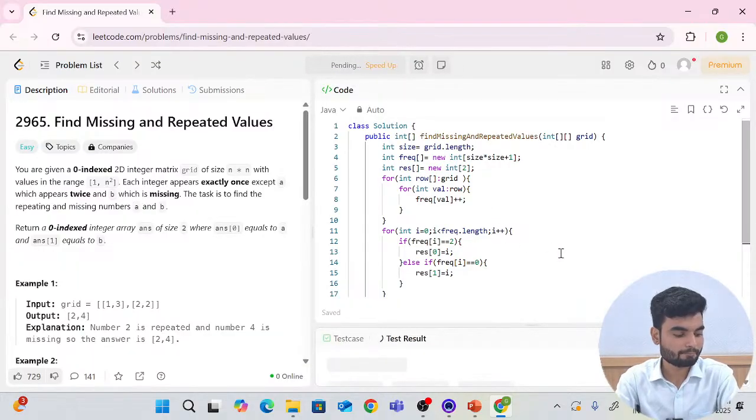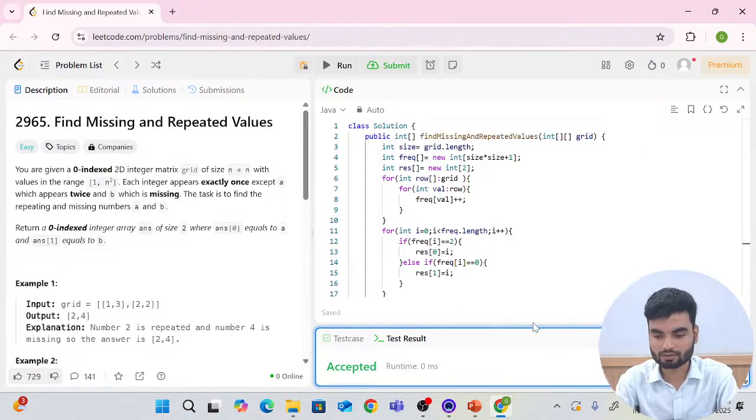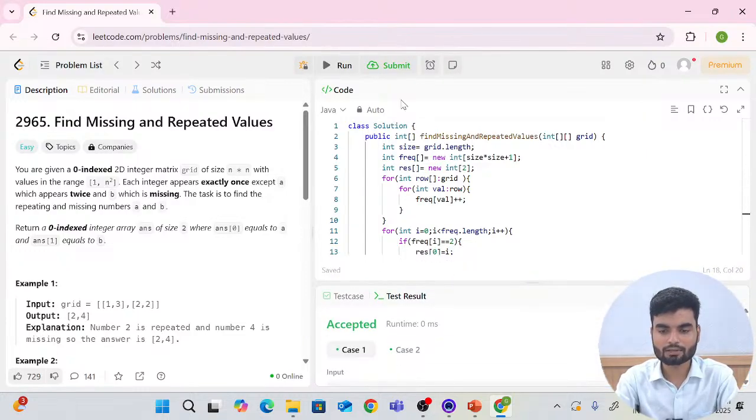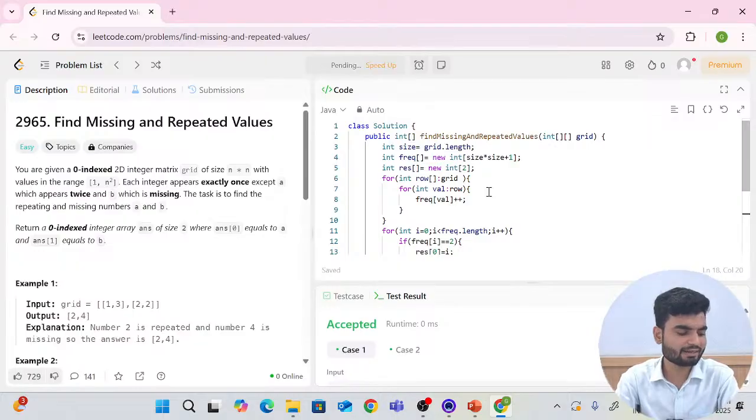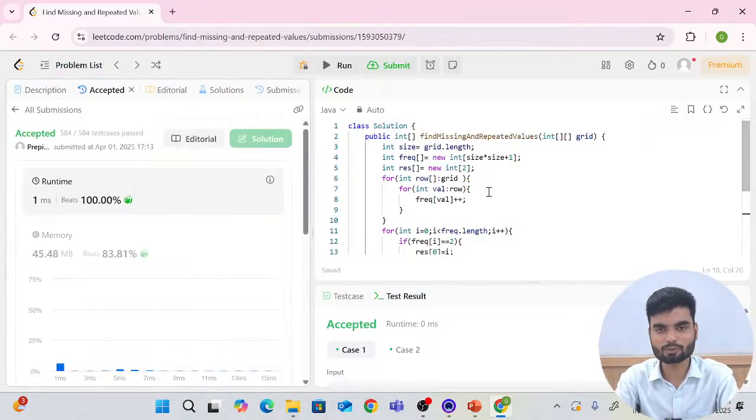Okay, cool. So now I'll run this. It is accepted. Then I'll submit it. And in which language do you need a dry run? Write in the comments. At the last I'll count the votes.